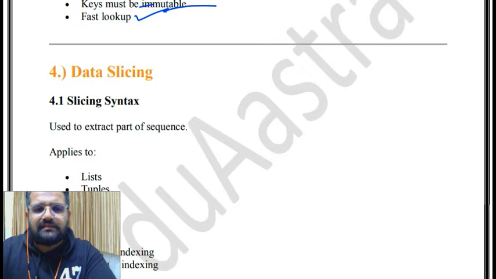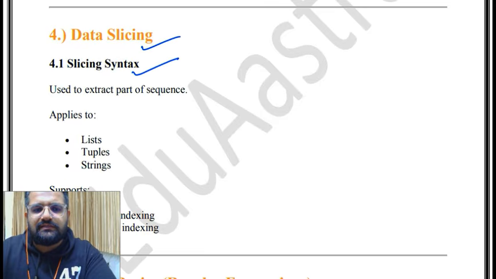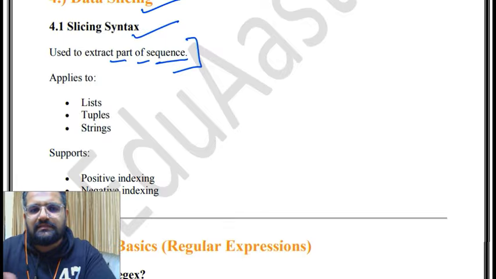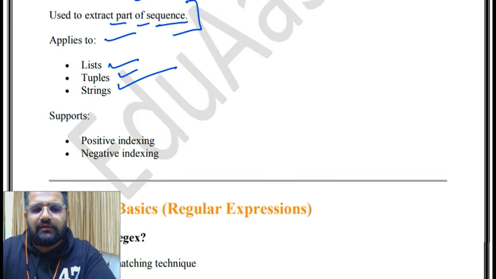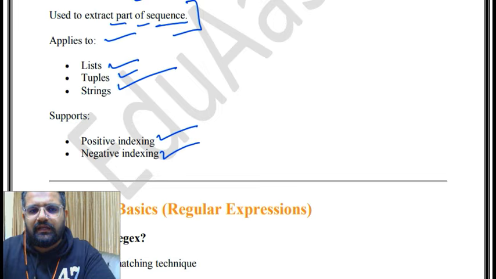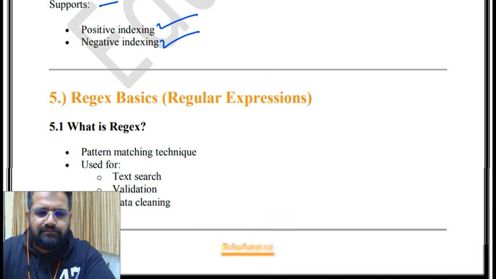Then data slicing. Slicing syntax is used to extract part of a sequence. The name itself suggests it is used to extract part of a sequence. It applies to list, tuples and strings, and supports positive indexing and negative indexing. Where does it apply? List, tuples and strings, and it supports positive indexing and negative indexing.